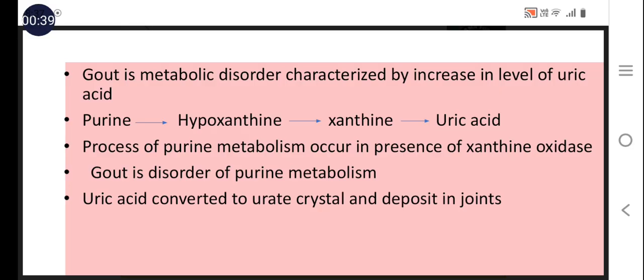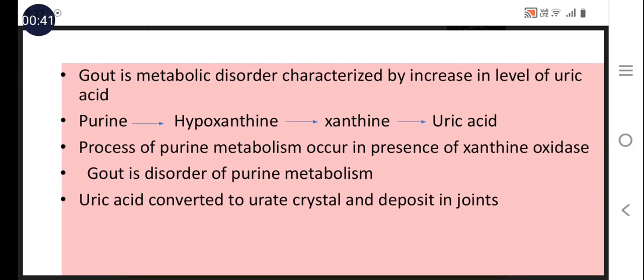You can see in the slide that under normal condition, purine undergoes metabolism, and purine is firstly converted into hypoxanthine, and that hypoxanthine is converted into xanthine, and xanthine is finally converted into uric acid in the body. So the final product of the metabolism of the purine is uric acid in our body.